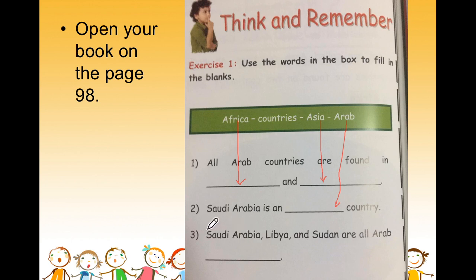And last question, Saudi Arabia, Libya, and Sudan are all Arab what? What is left is the word countries. They are all countries where people live. So, Saudi Arabia, Libya, and Sudan are all Arab countries.